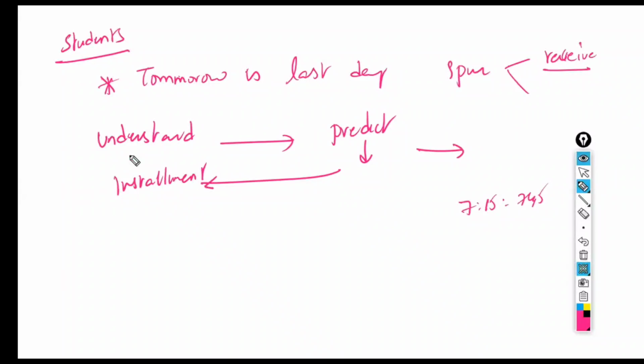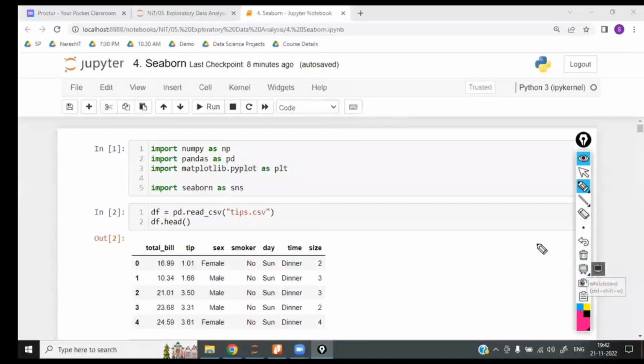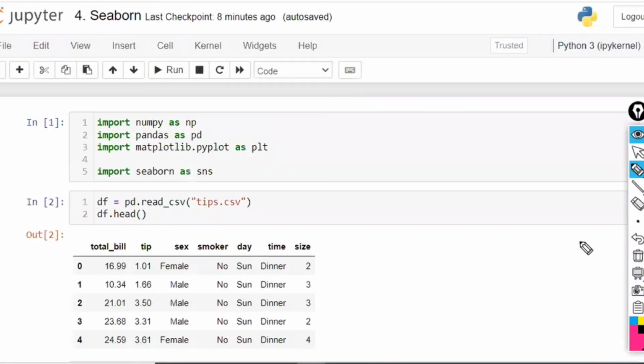So here the thing is to understand the student's requirement and develop scenarios, and based on that we have to predict the data. For predicting the data or doing anything, first we have to understand the student's requirement. This example is an exploratory data analysis example, right? First we have to understand the student's requirement very clearly. What are the student's requirements? In what way are they thinking? If you satisfy the maximum number of students, we'll get more business.